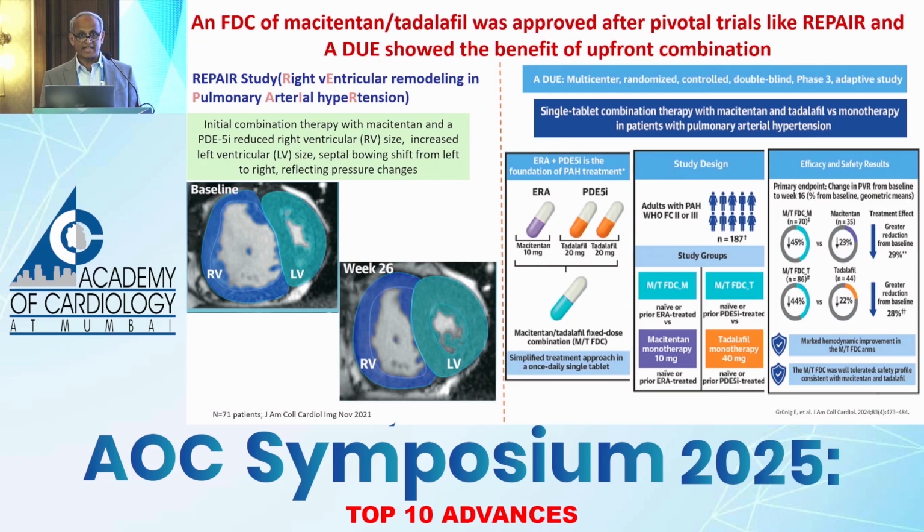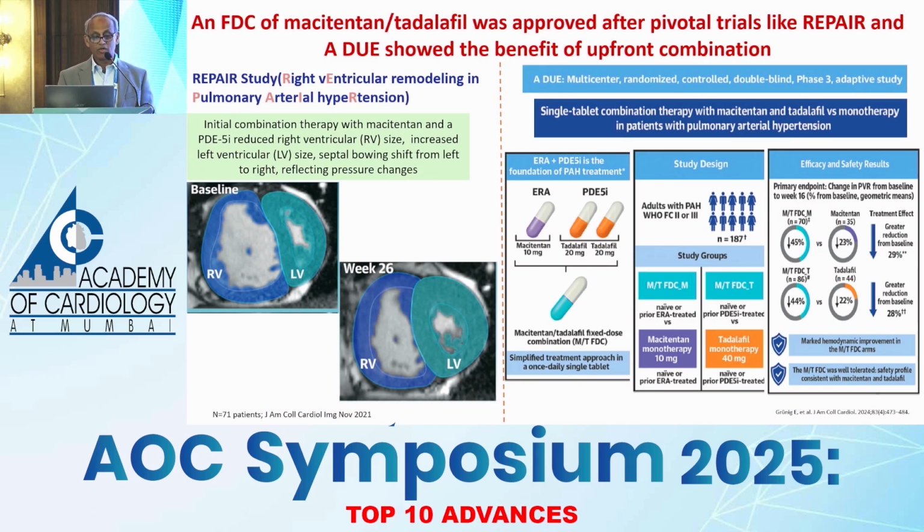Having said that, there is another combo preparation, macitentan with tadalafil, called Opsynvi, which is not available with us, but macitentan along with tadalafil. Again, you do not have to up-titrate macitentan, unlike ambrisentan. And by the way, the ambrisentan and tadalafil combo comes as 5 plus 20 of tadalafil, and to get the maximum response, you've got to actually double the dose there.